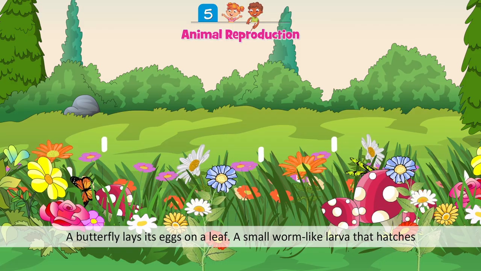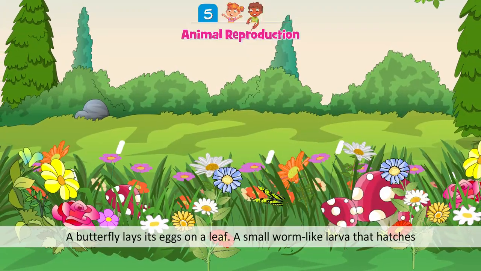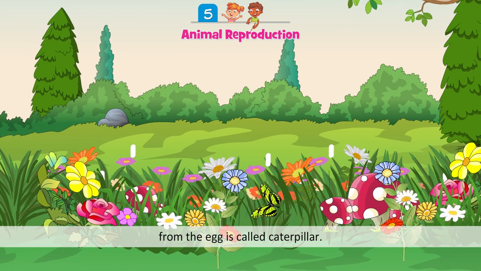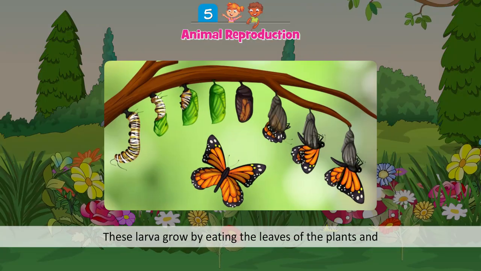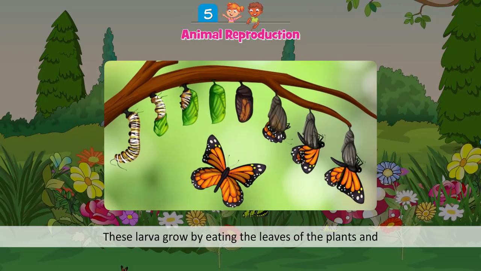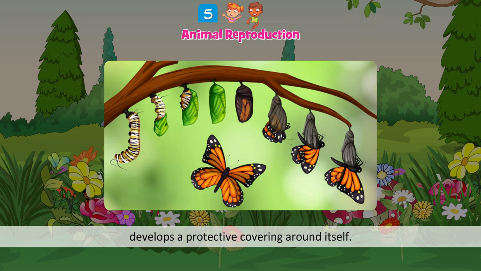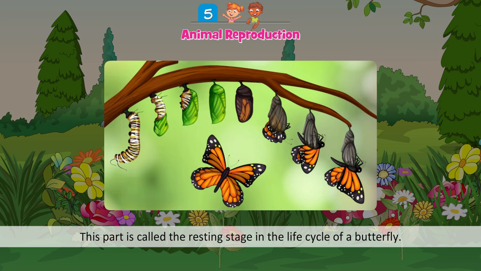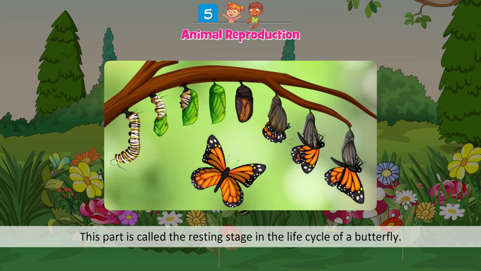Butterfly. A butterfly lays its eggs on a leaf. A small worm-like larva that hatches from the egg is called a caterpillar. These larvae grow by eating the leaves of the plants and develop a protective covering around itself. This stage is called the pupa. This is called the resting stage in the life cycle of a butterfly.